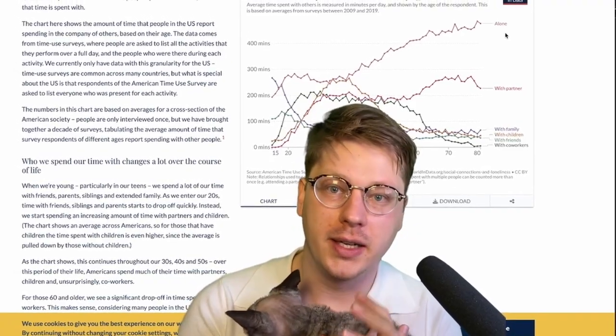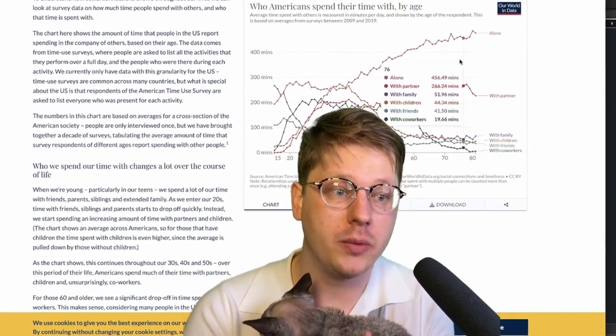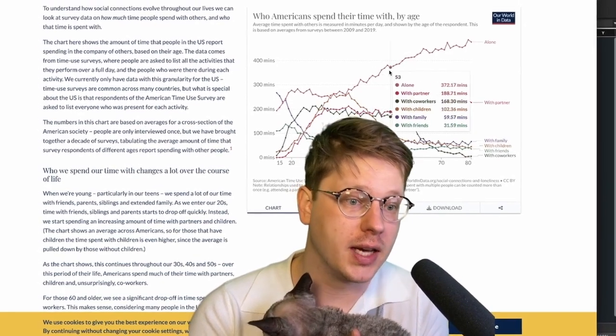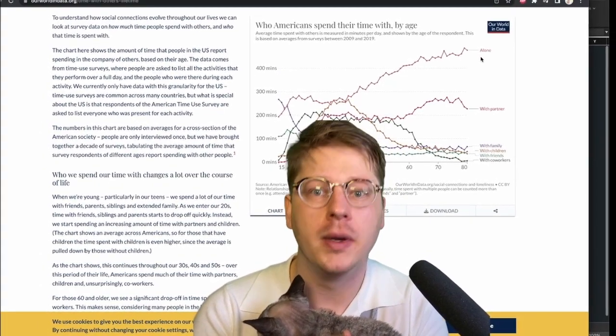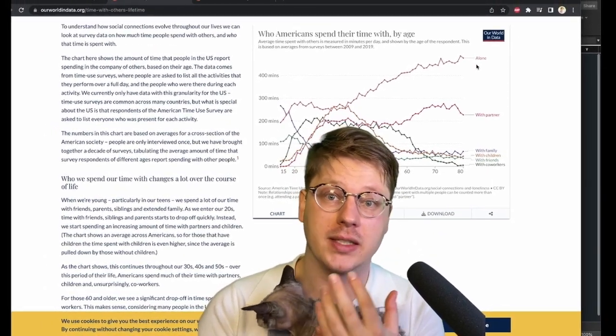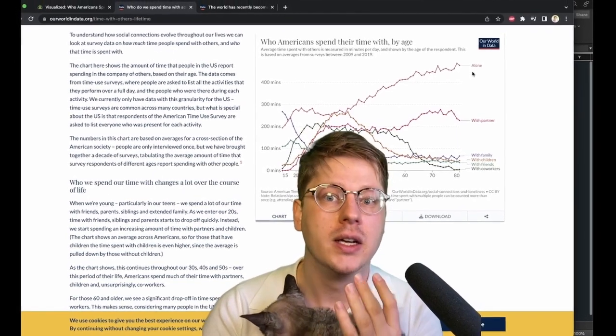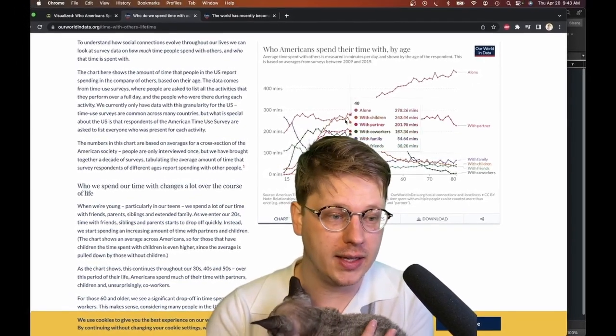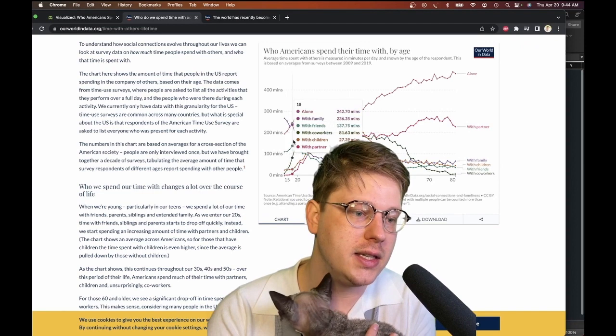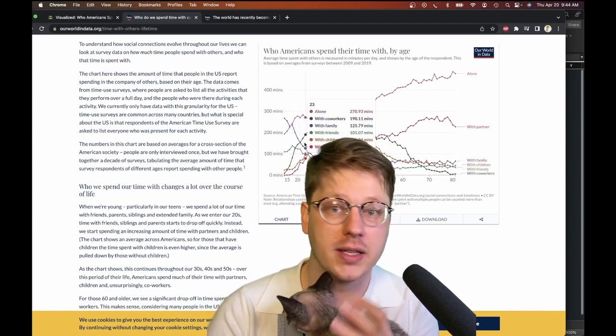We're going to apply a little bit of contextual knowledge here. A big one I noticed is this steep increase in time spent alone over one's lifetime. That's super important. Time spent alone has a huge impact on health and mortality. We're definitely going to want to consider that and highlight it. I also see a consistent decrease over time in time spent with friends and family.